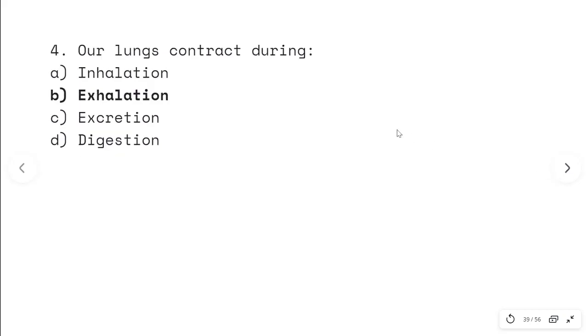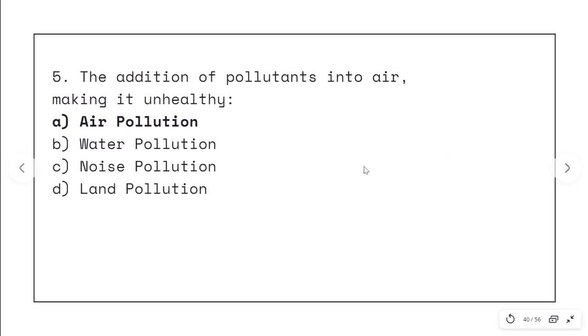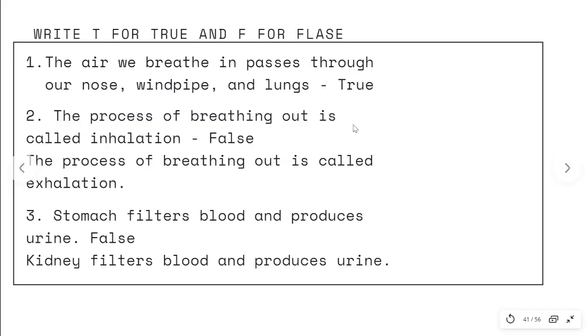The fourth one, our lungs contract during. Options are A. Inhalation, B. Exhalation, C. Excretion, and D. Digestion. And the correct option is exhalation. Fifth question, the addition of pollutants into air making it unhealthy. The options are A. Air pollution, B. Water pollution, C. Noise pollution, and D. Land pollution. And the correct option is A. Air pollution. The next one is write T for true and F for false and correct the wrong statements.